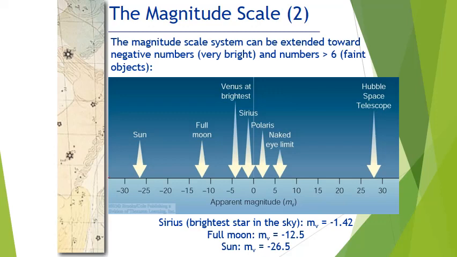Think about this as being a big old number line, extending way positive and way negative. With the magnitude scale, the farther to the left you are on the number line, the brighter the object. So notice the sun, far and away, is way to the left of any of these other objects because it's the brightest. Now, is it truly the brightest star in the sky? Not even close. So why does it appear to be so bright? Because it's so close to us.